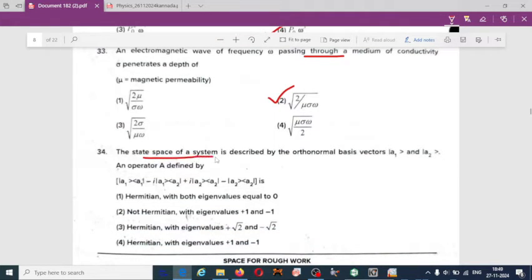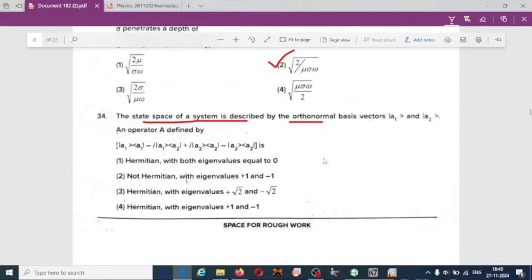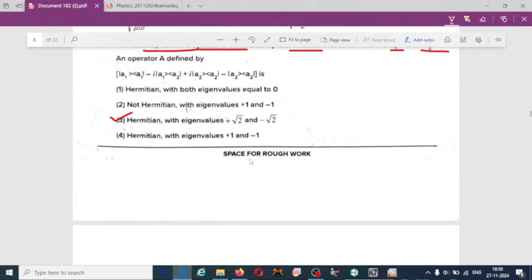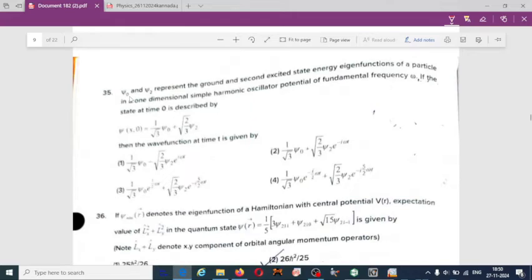The state space of a system is described by the orthonormal basis vectors a1 and a2, and operator A defined by 34th, 3. Hermitian with eigenvalues plus or minus root. 35.